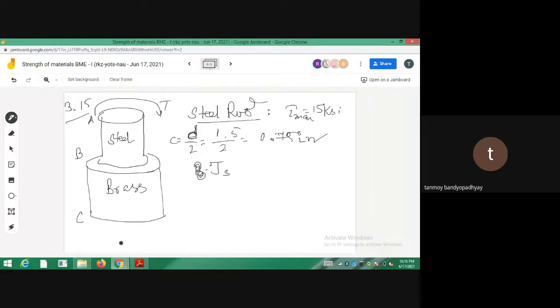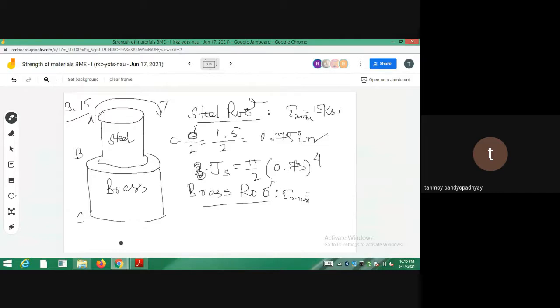So let's call it JS. That should be equal to, কি হবে, 5/2 into R to the power 4, মানে 0.75 or C to the power 4, whatever you say. So এইভাবে, and for the brass rod, the brass rod এর জন্য কি হবে, similarly the tau max is given. So what is tau max? Brass rod, it is 8 KSI.